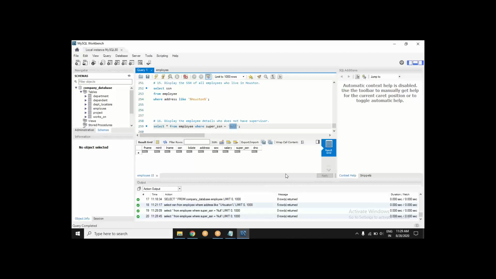Problem number one: null is a special keyword which represents missing data. Remember, we talked about missing records. So null and NA are special keywords: NA in R, null in SQL. So we don't put special keywords in quotes.